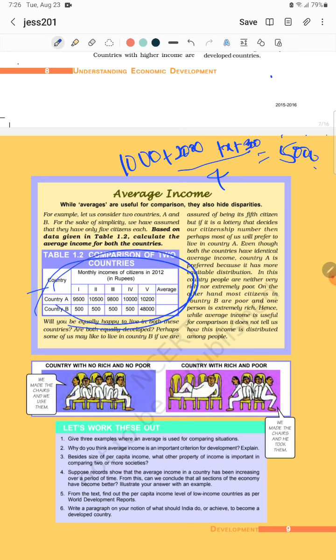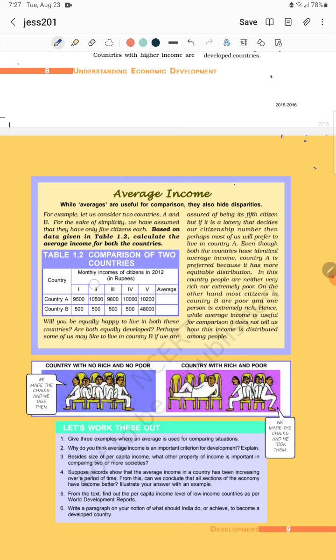First, a table type of question will come. Second, they will give all these amounts and ask you to calculate the average income. Third, they will give the average income, the total number of population, and they will ask what is a particular person's income. I hope it is very clear. If you have doubts, please tell me. I will take many examples very clearly in the calculation part and explain it again.